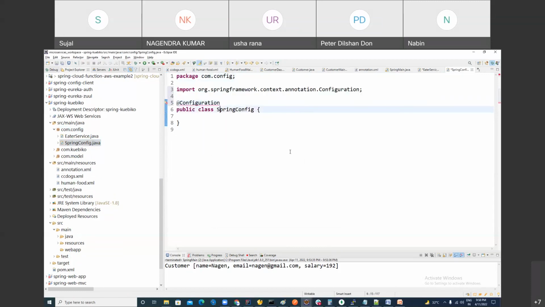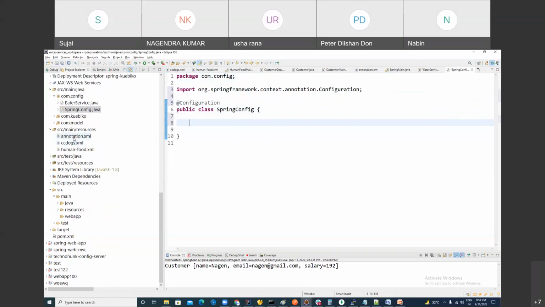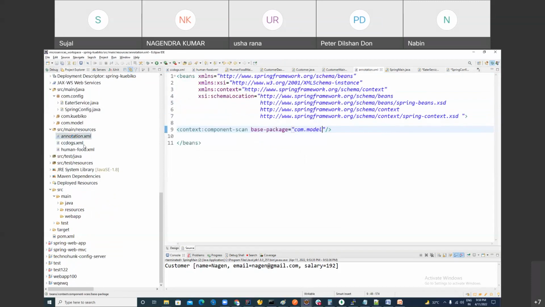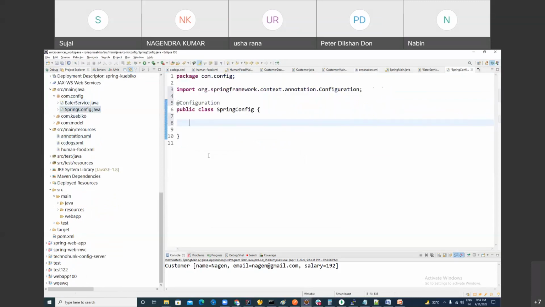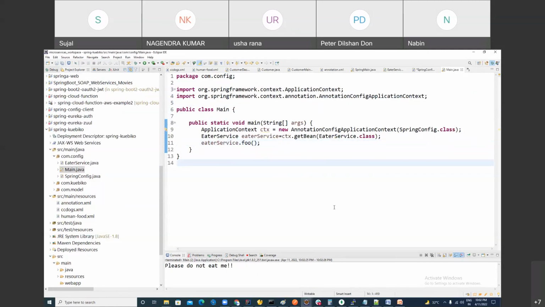Here you are saying this is my XML file, and here you are going to say my XML file is replaced by Java based configuration, right? And here you want to make a bean of it. Here there are many ways of doing it. I don't want to go into that. So people, let's see the Java based configuration.